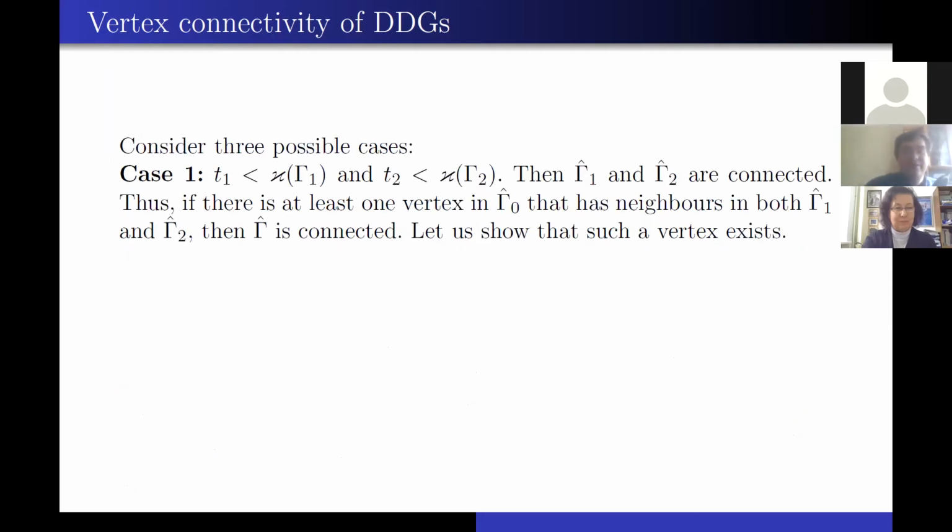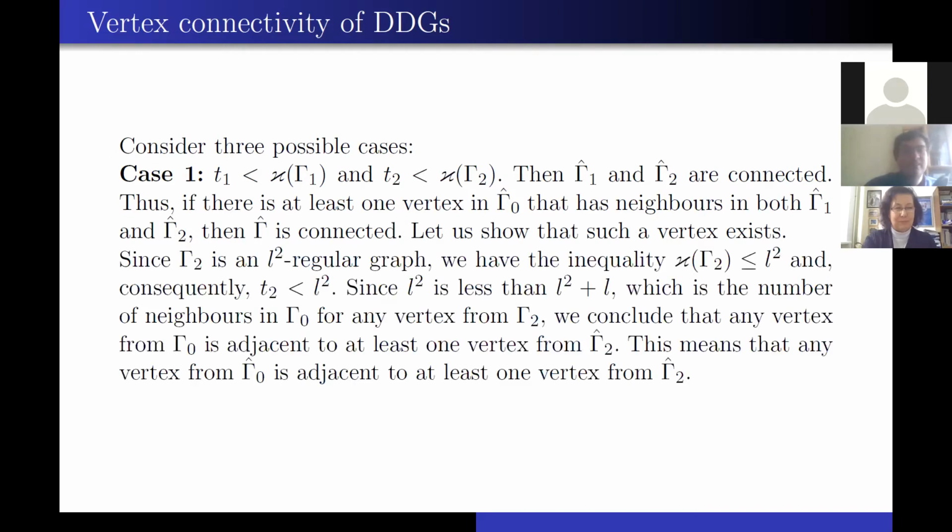Case 1: both T1 and T2 are less than the vertex connectivity of gamma 1 and gamma 2, so both gamma 1 hat and gamma 2 hat are connected graphs. Thus, if there is at least one vertex in gamma 0 hat that has neighbors in both gamma 1 hat and gamma 2 hat, then gamma hat is connected. Let us show that such a vertex exists.